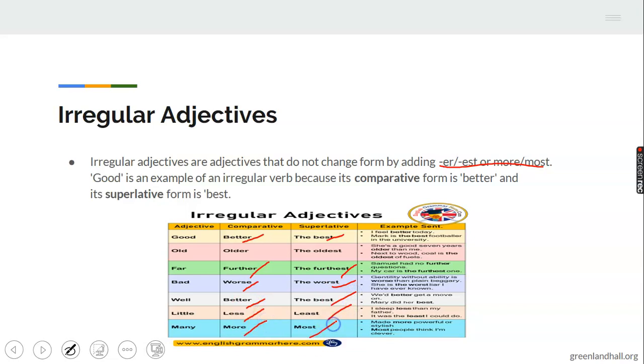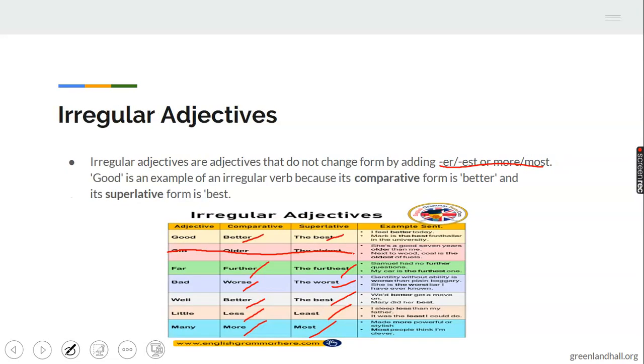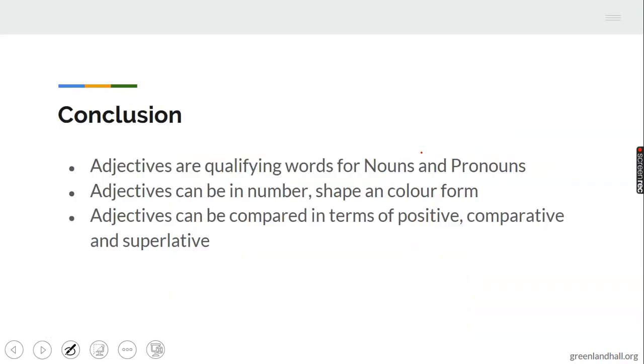More, most. So we can see the way they are formed. This one should not be here, it's a mistake from the writer. So these ones are formed differently, unlike these, where we have er, est, or we use more and most to form their comparative and superlative. But these ones are not formed by adding these.